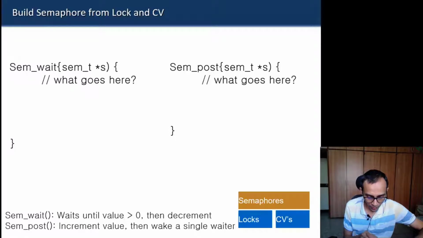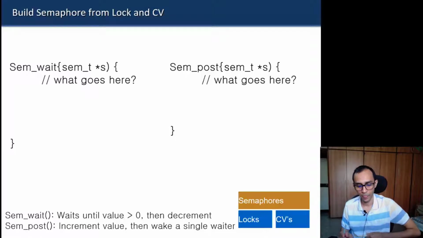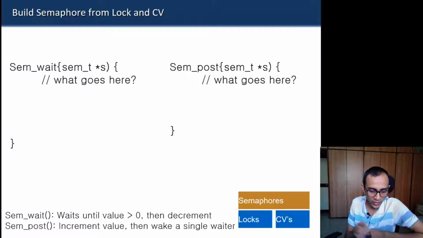So remember what wait does. The wait function will cause the thread to wait until the value is greater than 0, and then it will decrement the value and exit. What logic should be there in this wait?